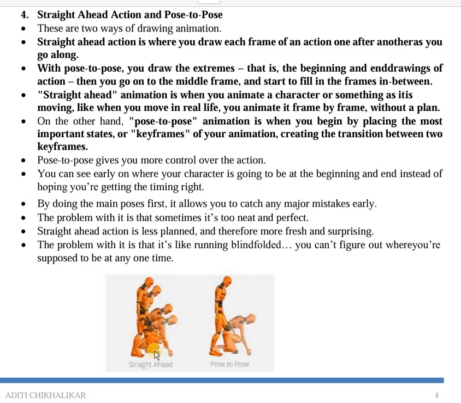Whereas in pose to pose, what we do is, we first draw the starting point, then we draw the ending point, and then we do something which is called fill in the blanks. So in pose to pose, you first draw the starting frame, the ending frame, and then you fill in the key frames of your animation. Another important thing is that in pose to pose you have complete control over the action.